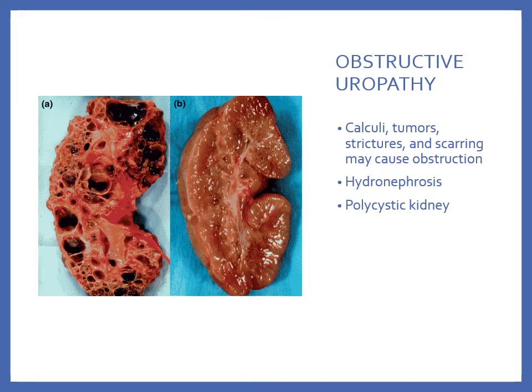Obstructive uropathy occurs when kidney stones, tumors, strictures, or scarring causes a partial or complete blockage. This leads to fluid backing up into the renal pelvis, which causes the kidney to become enlarged and distended, and this is known as hydronephrosis. This swelling can cause permanent damage to the kidney.